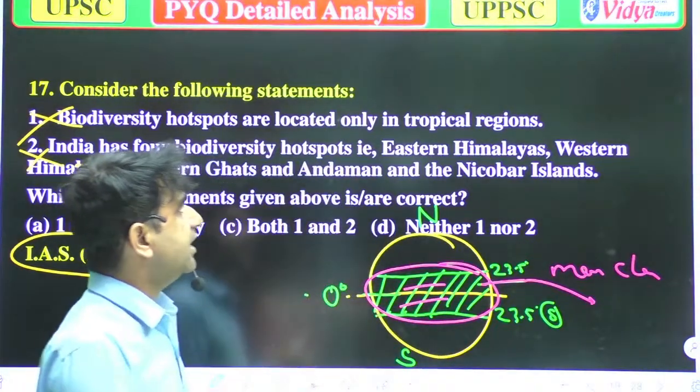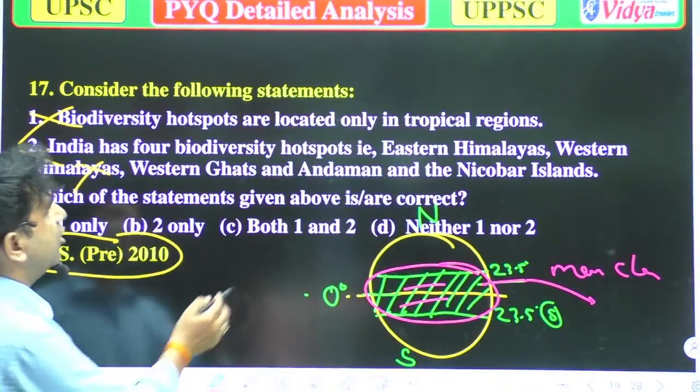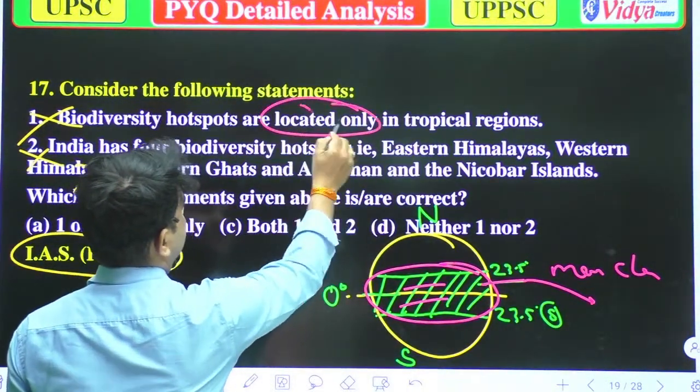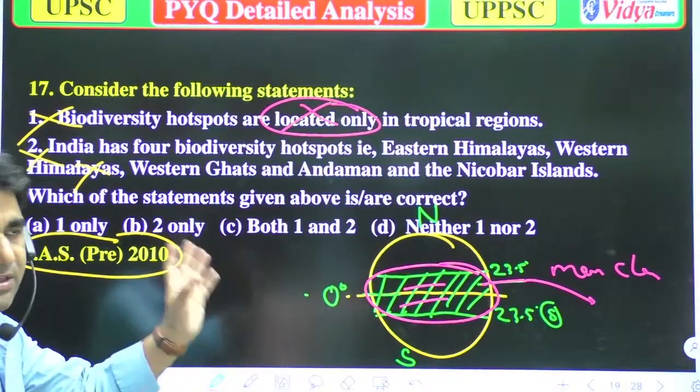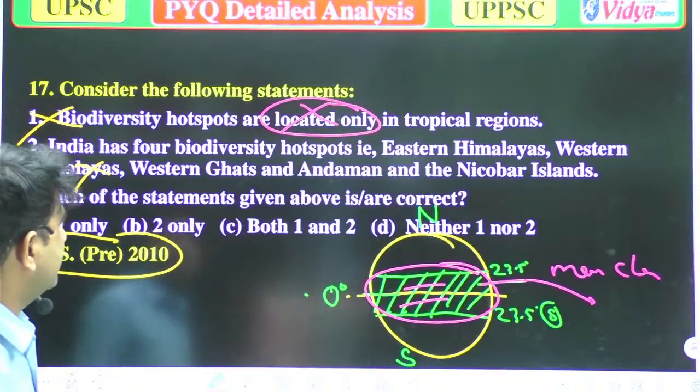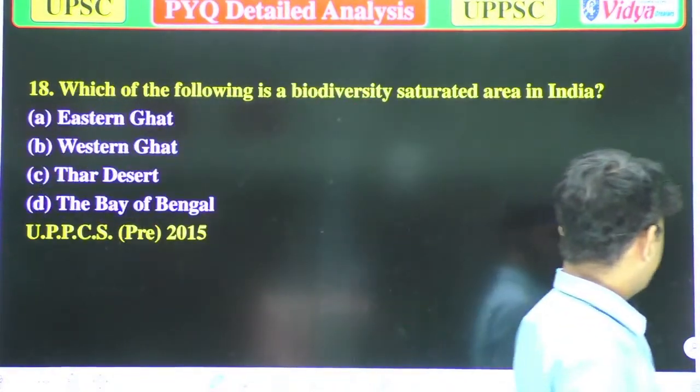But on the other hand, the statement that tropical regions are not the only ones located there is wrong, because biodiversity can be found in various areas, so that is wrong. So now you can understand it properly. Now we'll move to the next question.